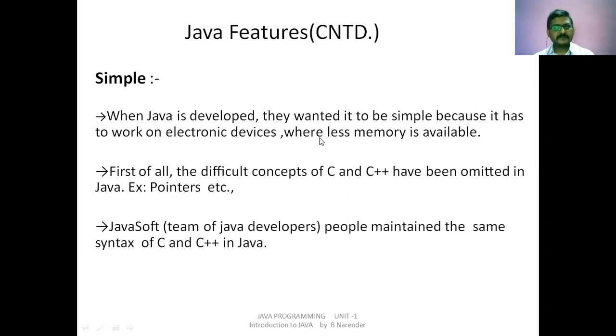And one more thing, when you use Java in your mobile phones, let us say you are using an olden days mobile, like Nokia, the basic model of Nokia. Can anyone know that? Yes, sir. So in those kinds of phones, there are some applications which have been run using Java only.